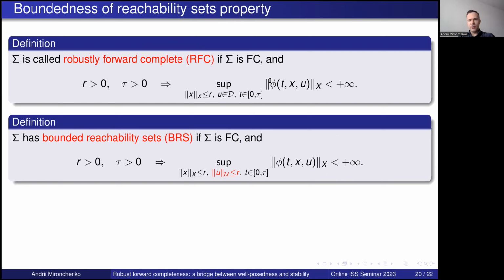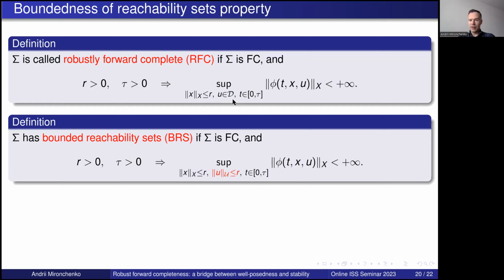Now, finally, I would like to say some words about a related property, the so-called boundedness of reachability sets. Robust forward completeness was forward completeness plus bounds for trajectories where the inputs were taken from a fixed, in advance, set D. Boundedness of reachability sets is forward completeness plus boundedness of all such sets of trajectories where we take the inputs all of radius r. And r can be arbitrary here. We claim that this is finite for all r.